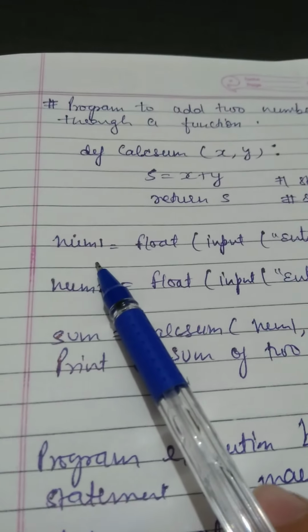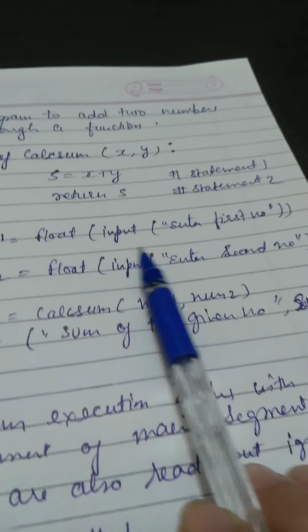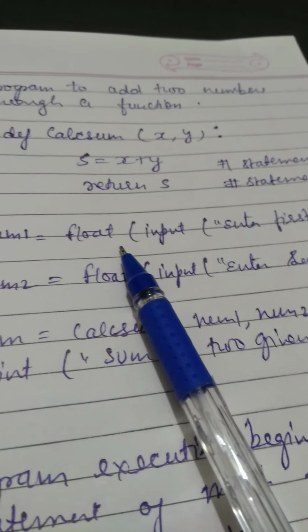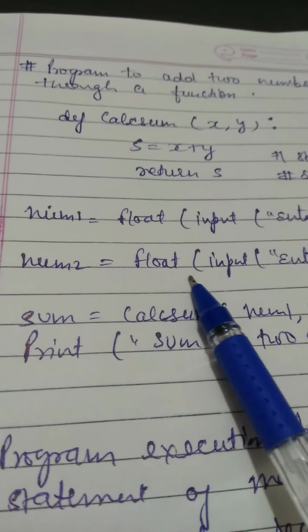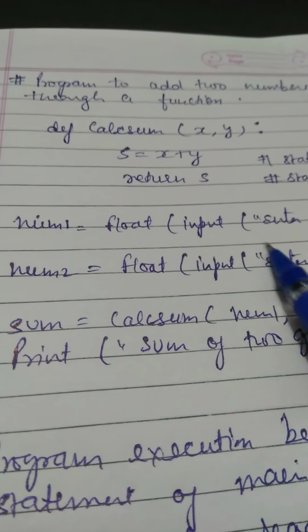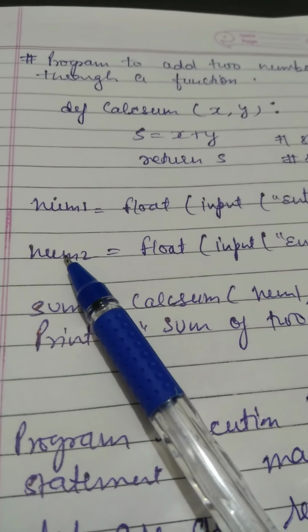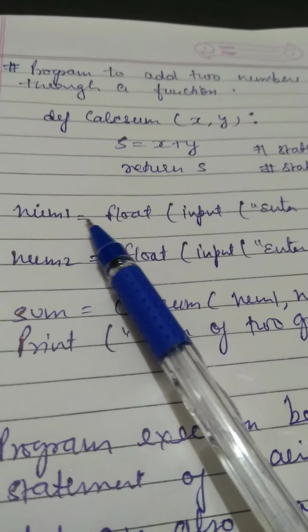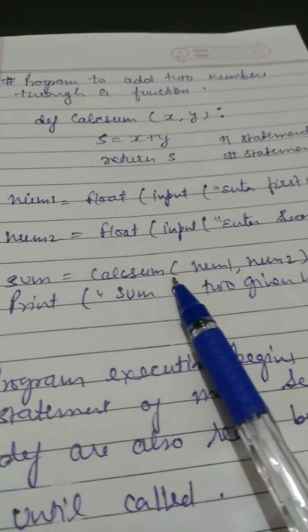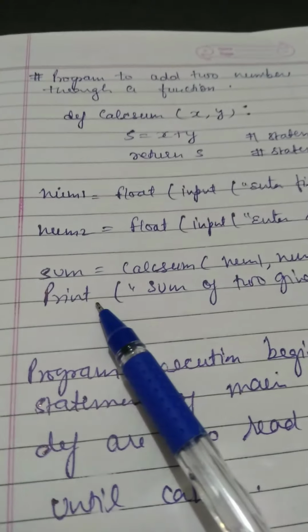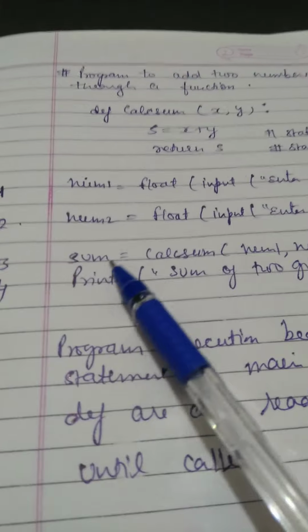Okay, num1 is equal to float, input, enter first number. Here we have taken the value as float, you can take integer also. In the same way, num2 is float, input, enter second number, means whatever value you give in the second statement will be stored in num2, as the value we have stored in num1. Then sum is equal to calcsum num1 comma num2, we have passed these num1 and num2 values, and print sum of the given numbers is sum, because we are storing the value in sum over here.